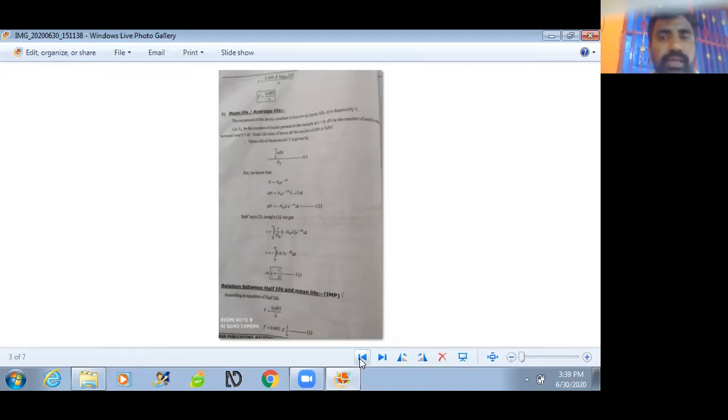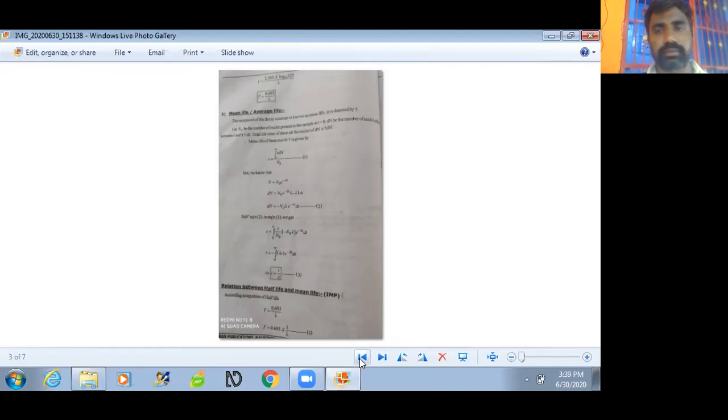Next one is the mean life period. What is the mean life? Average life, we can indicate the average life as tau bar (τ). The reciprocal of the decay constant is also called the mean life. So what does mean life mean?